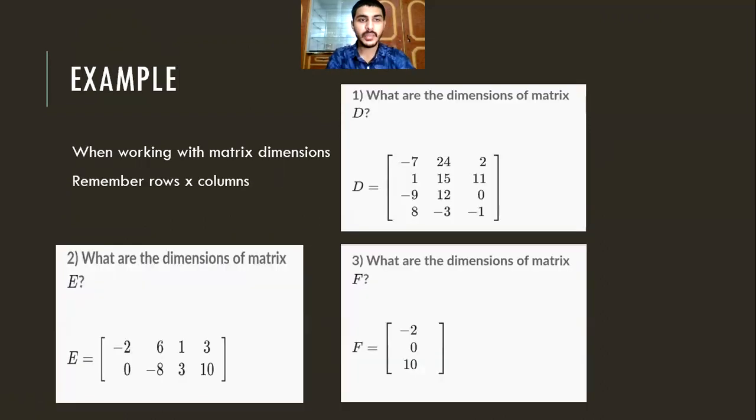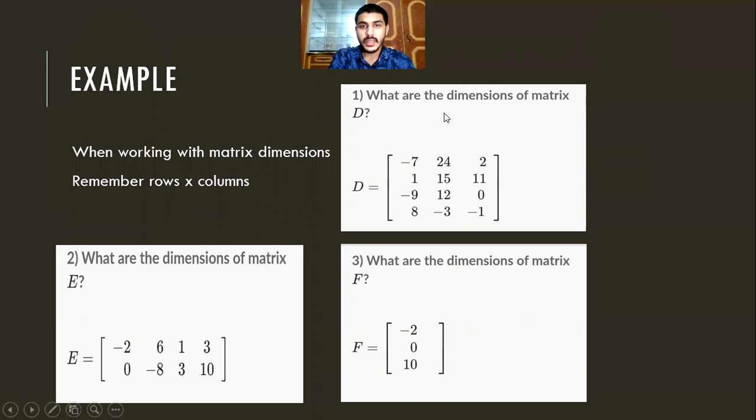So here is the example for better understanding. When we are working with matrix dimension, remember rows multiply by columns. So first we have to remember that the dimension of the matrix will be, first we write the row and then column, that means row multiply by column, row into column.